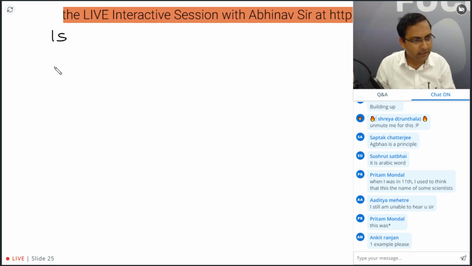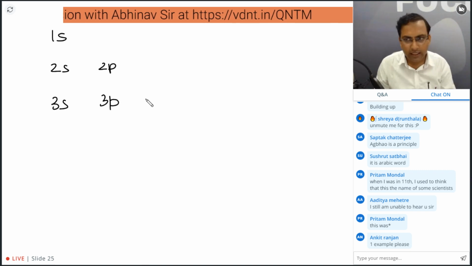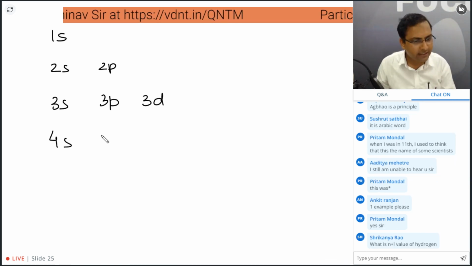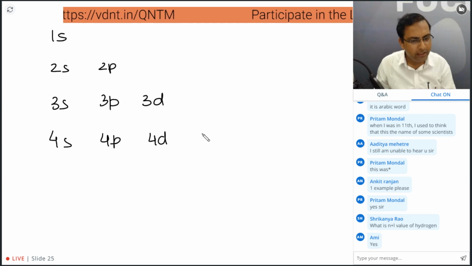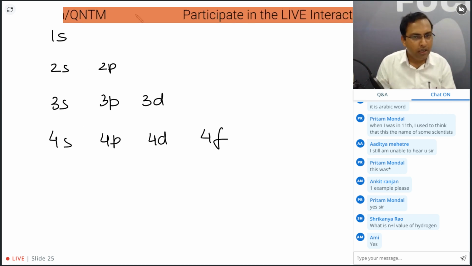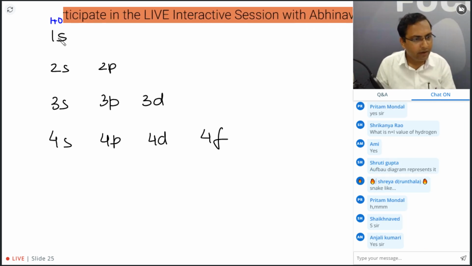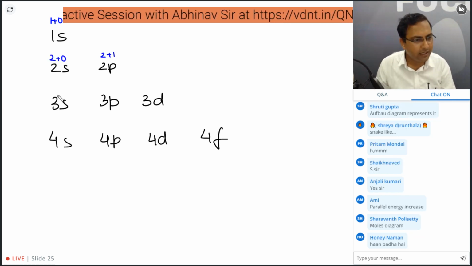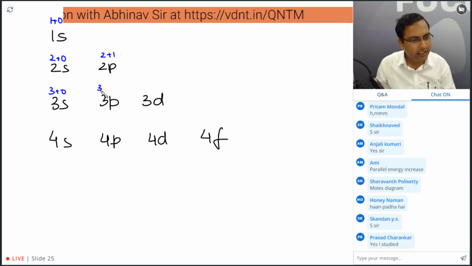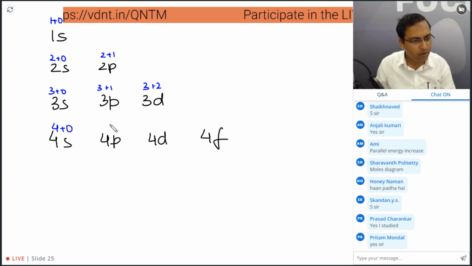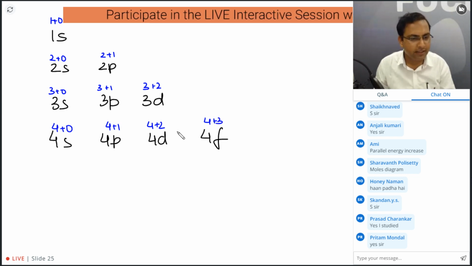So 1s, 2s, 2p, 3s, 3p, 3d, 4s, 4p, 4d, 4f, and so on. So let's count the value of n plus l. This is 1 plus 0, the value of l is 0. 2 plus 0, 2 plus 1, 3 plus 0, 3 plus 1, 3 plus 2. This is 4 plus 0, 4 plus 1, 4 plus 2, and 4 plus 3. Similarly, this is the way we get it.